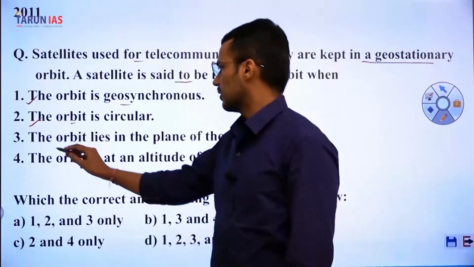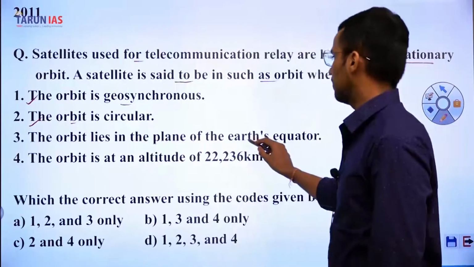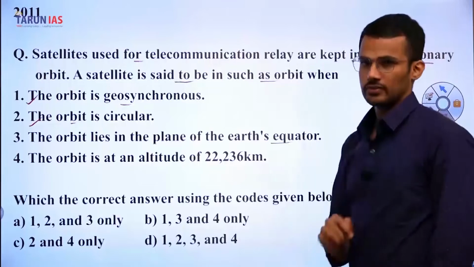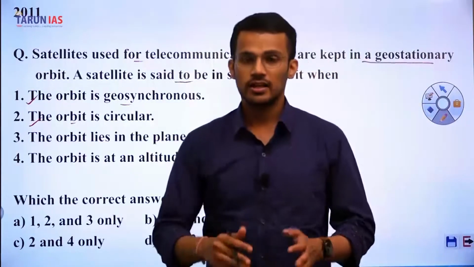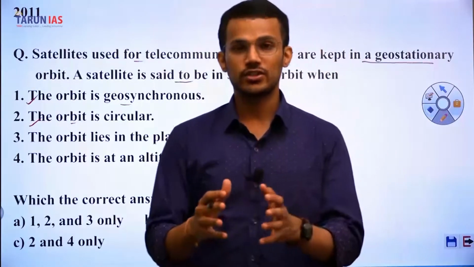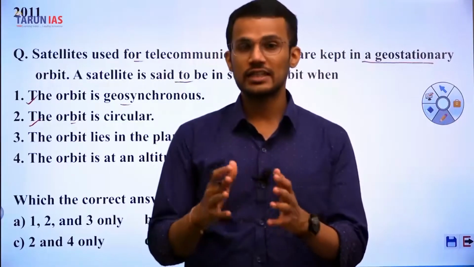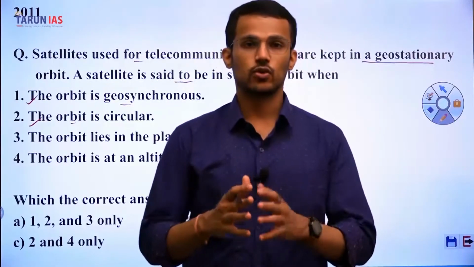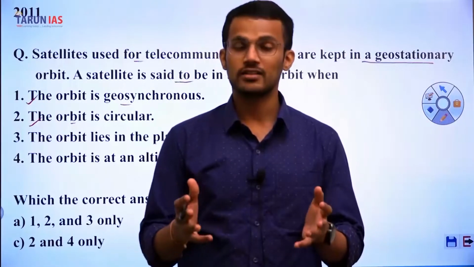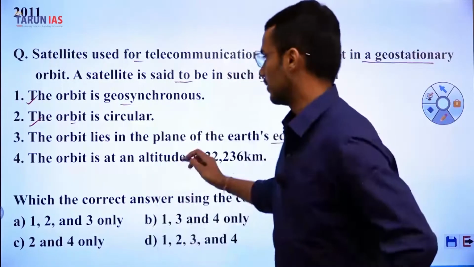Next, third statement, the orbit lies in the plane of Earth's equator. So what have we discussed? We have discussed that geostationary is a special case of geosynchronous orbit. And what makes it special? This statement.